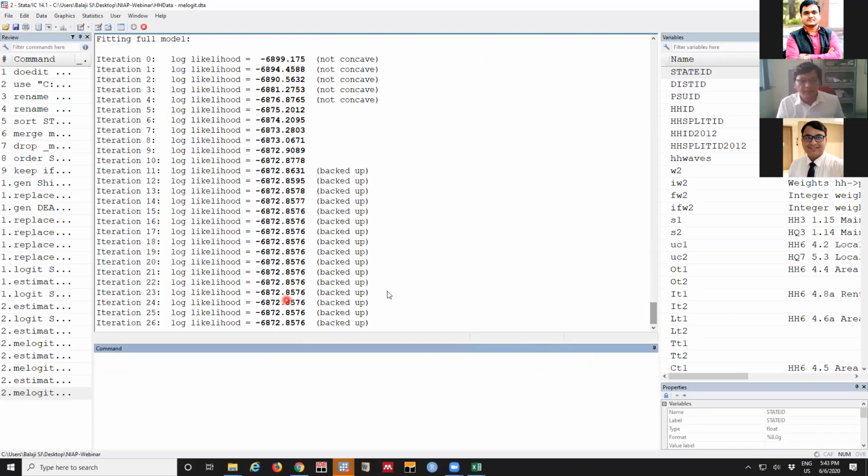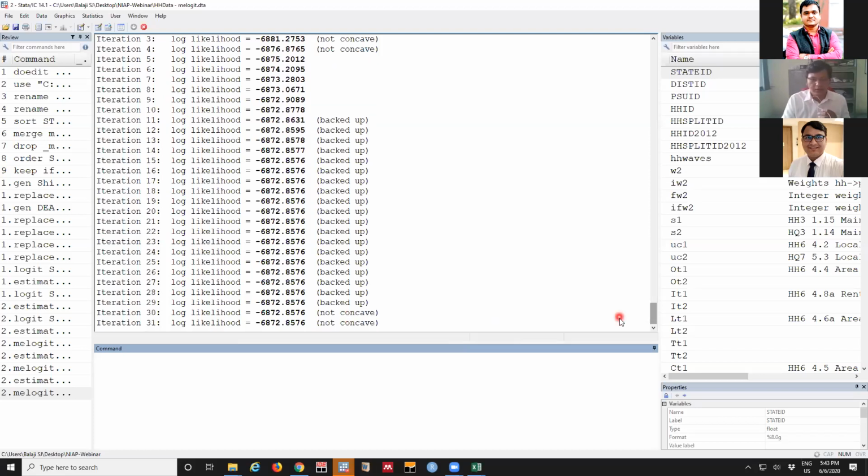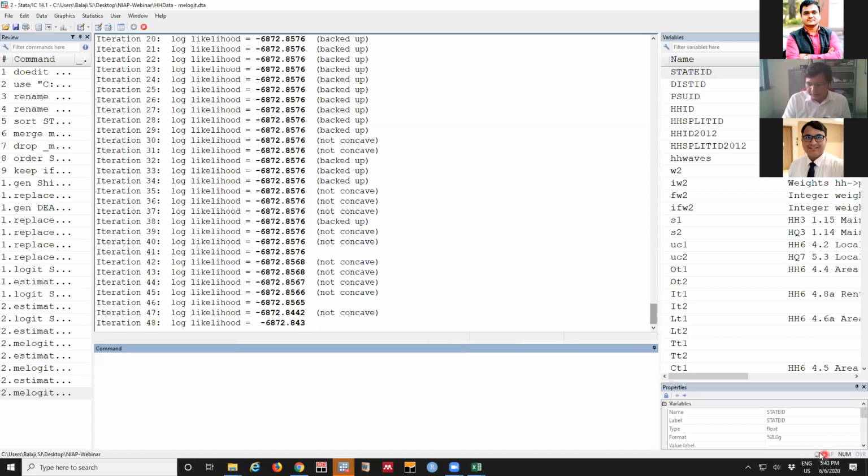Okay, this may take a little time. It's not much. You can see here this shows the process is on. It's still to complete. When the database goes much larger, these sort of problems will always be there.